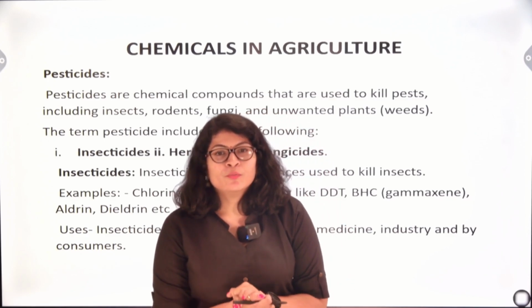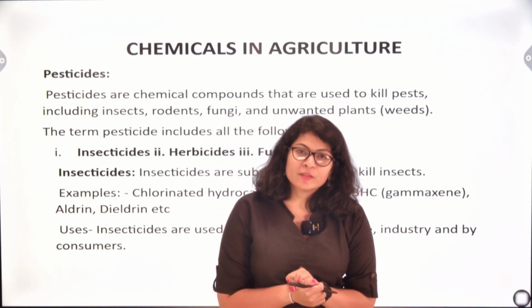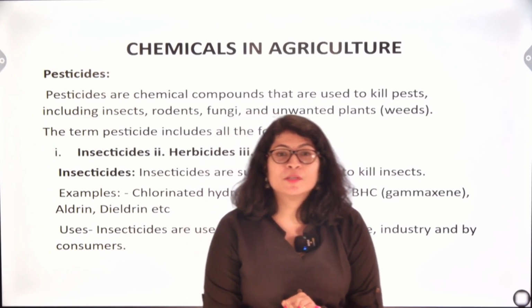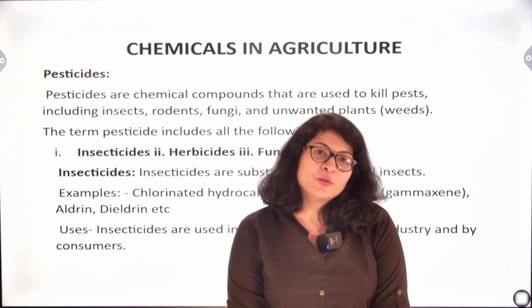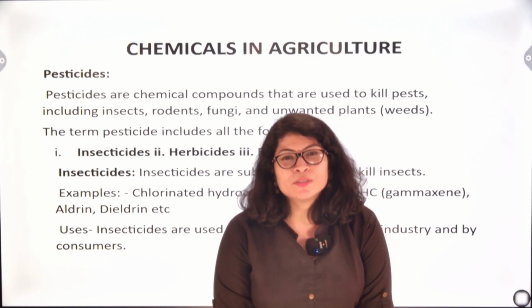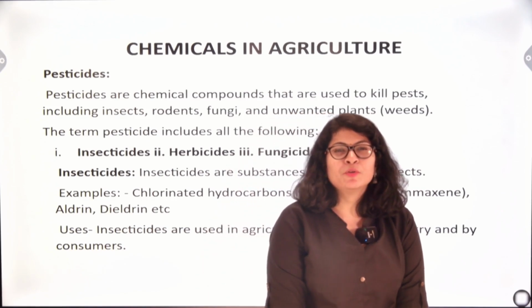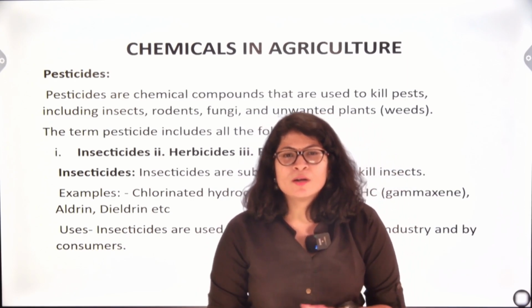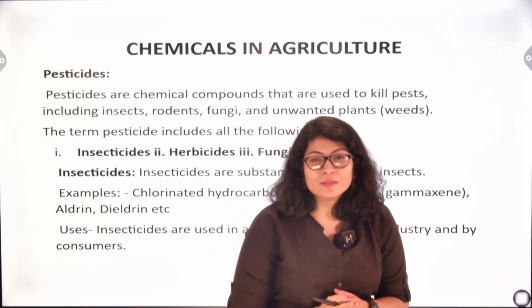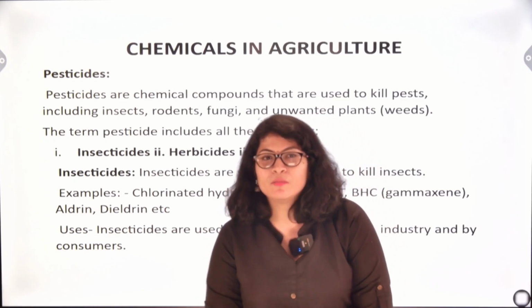In today's video, we will be dealing with chemicals in agriculture. This is yet another very small and very easy part of your syllabus, and in this video also, we will be covering the entire chapter. It's actually a very small chapter, so you just have to remember certain names of the insecticides and pesticides that we use in our day-to-day life. So there is nothing to understand in this chapter. Quickly, we will go through this chapter and wind it up.